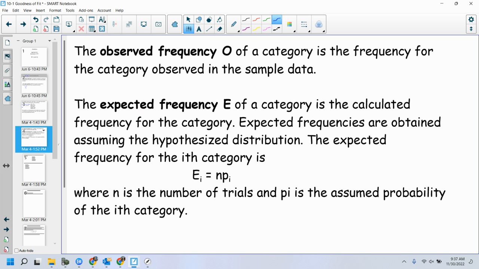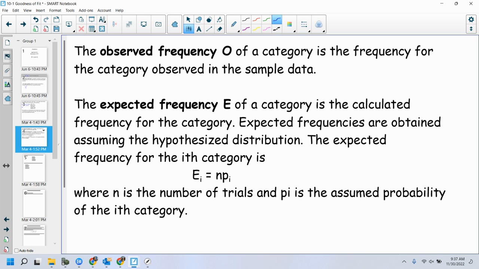Okay. So now that we have our percentages, what we expect to see, we expect to see those percentages come out. So what happens if we go and actually conduct a survey? Well, then there's going to be an observed frequency, one that we actually test out. For the observed frequency, we're going to be using the capital letter O. The observed frequency of a category is the frequency for the category observed in the sample data.